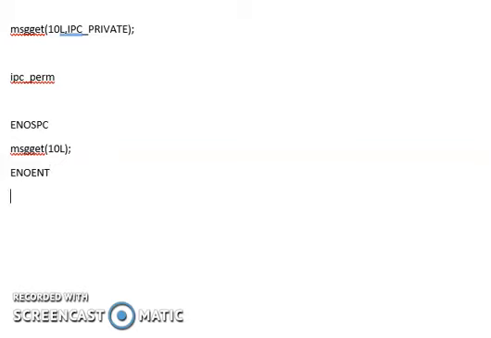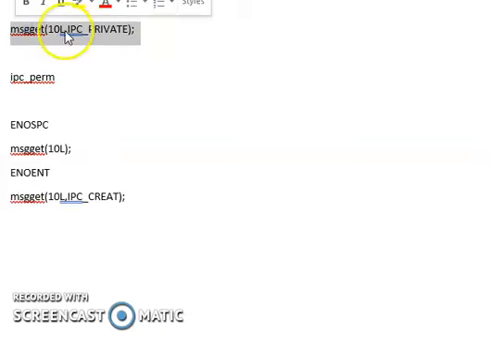Now the third one. I have written msgget with 10L, comma, IPC_CREAT. When you look at this carefully, there is already one IPC_PRIVATE channel created with 10L as the key.